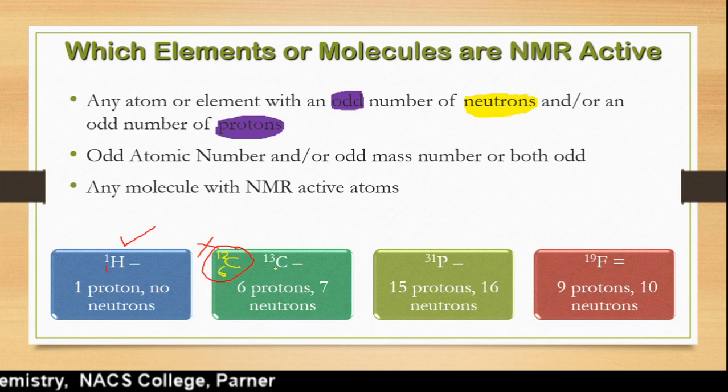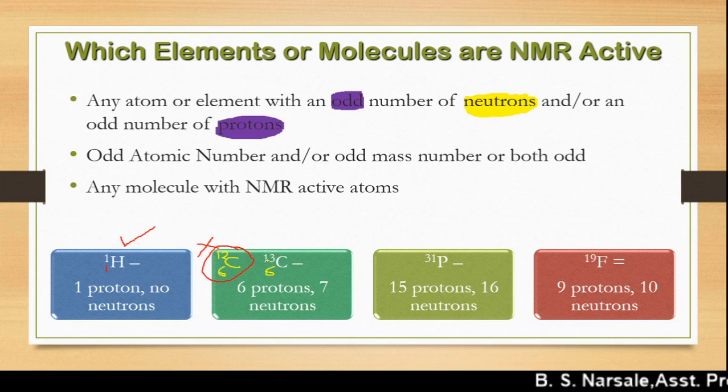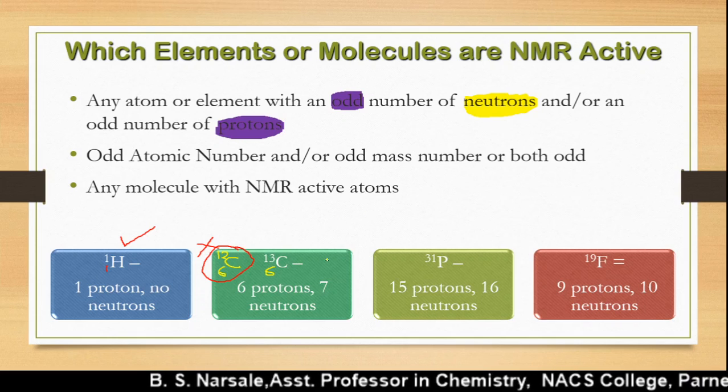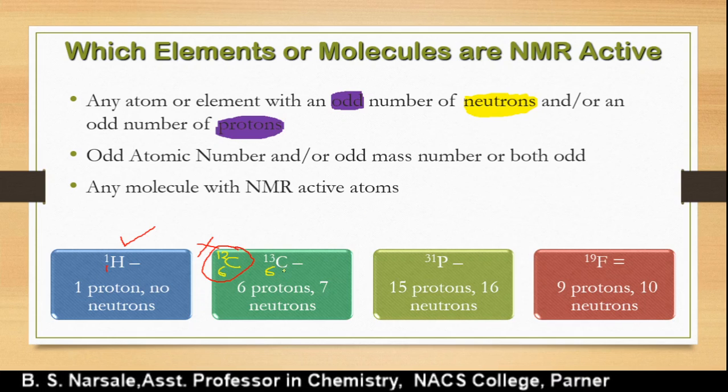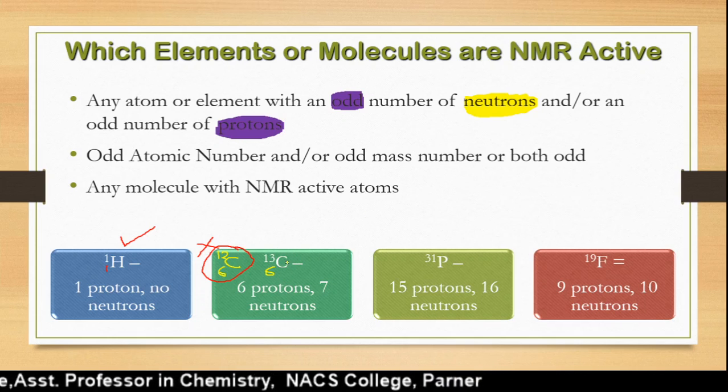If you look at its other isotope, C13 (carbon 6, mass 13), the mass number is odd and it has 7 neutrons, so C13 is NMR active.